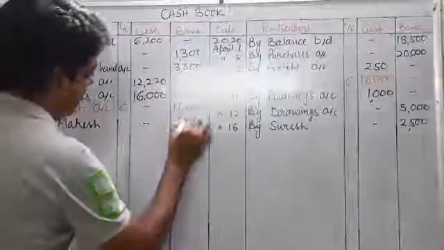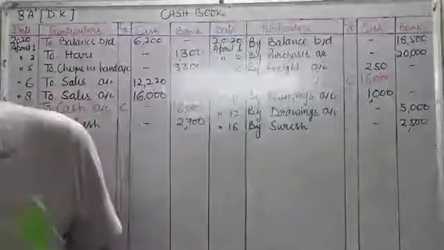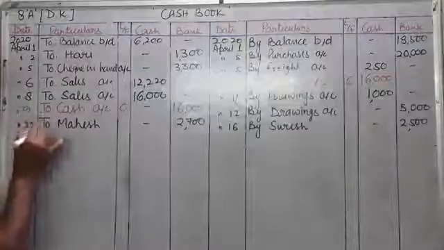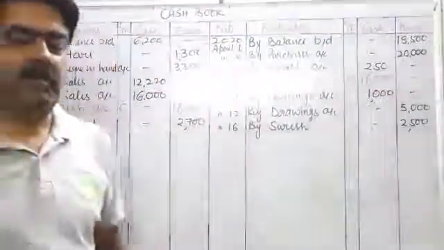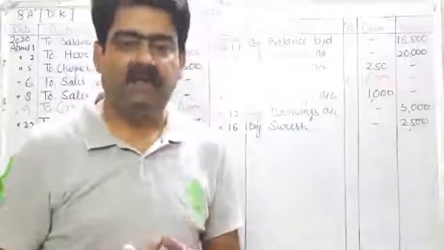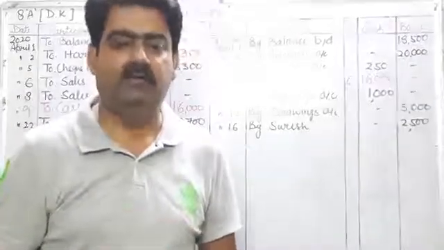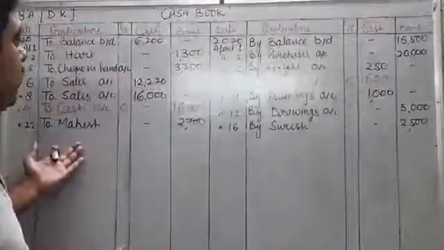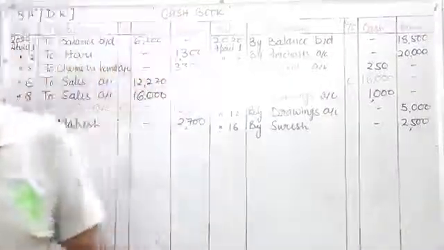We are receiving 2,700 from Mahesh on April 22, and amount will come in bank column because we are receiving a check from Mahesh and we are immediately depositing this particular check into our bank account. So journal entry will be bank account debit to Mahesh, and treatment will be to Mahesh, and amount will come in bank column. Okay. Now see next transaction.